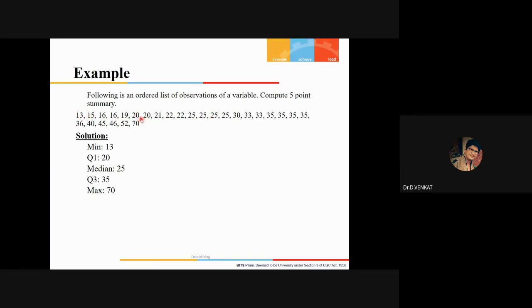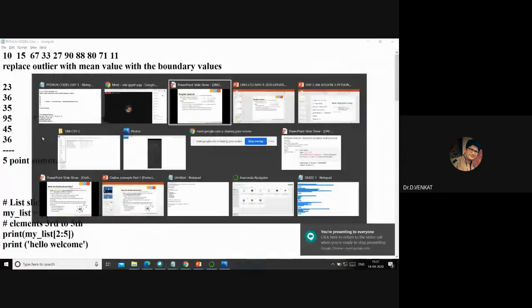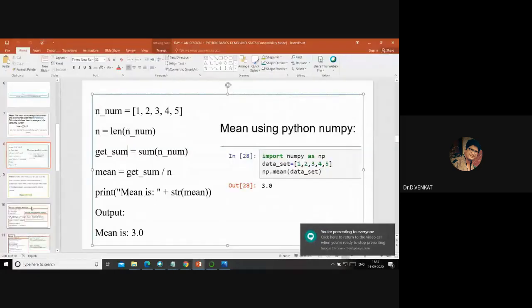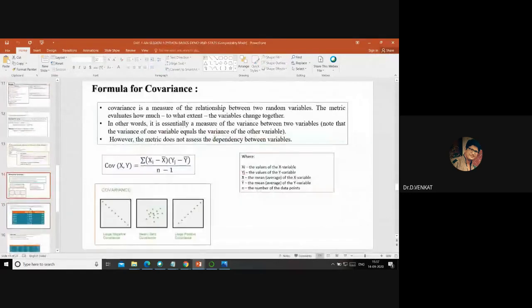The lowest range, Q1, will be 20, and then Q3 is almost in the range of 35, and the median will be 25. I want you to calculate for this particular data that I have given you and come up with the answer for tomorrow.